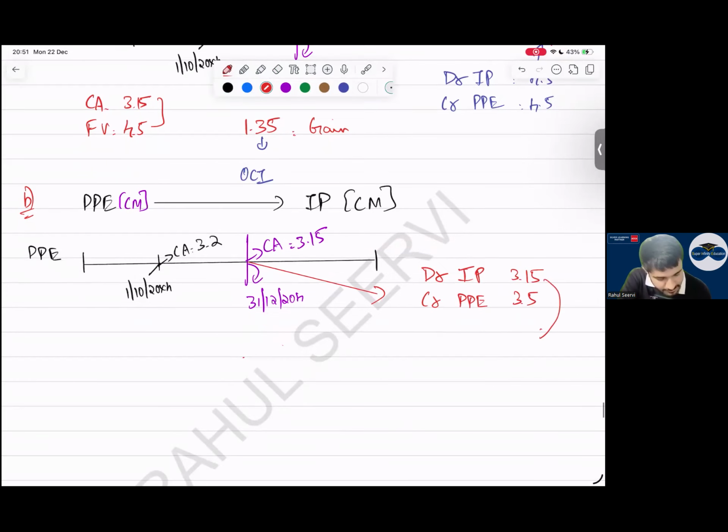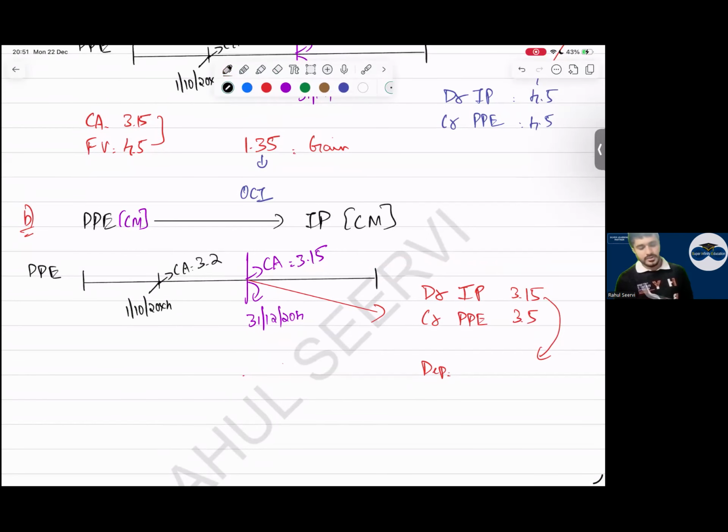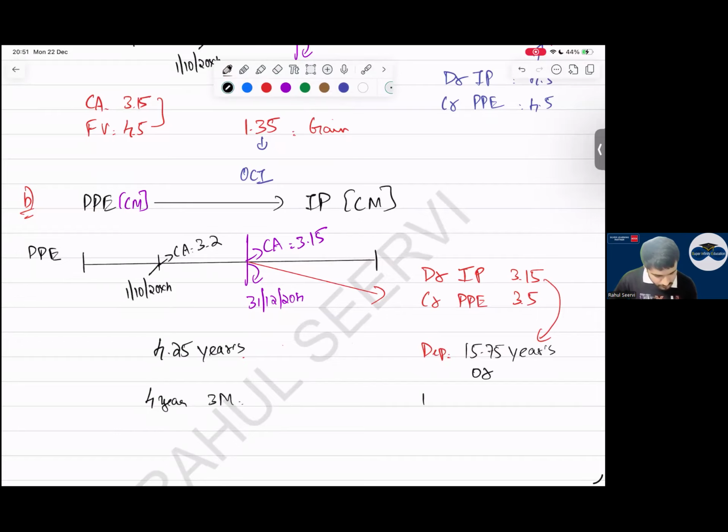Can I say I will depreciate now or not? Yes, sir. When I depreciate, the number of years will be how much? The remaining years you have to count, beta. Four years are done. Can I say 4.25 years are done? That is 4 years and 3 months are done. So for how many remaining years will depreciation be charged? 15.75 years, or 15 years 9 months. Yes, sir.